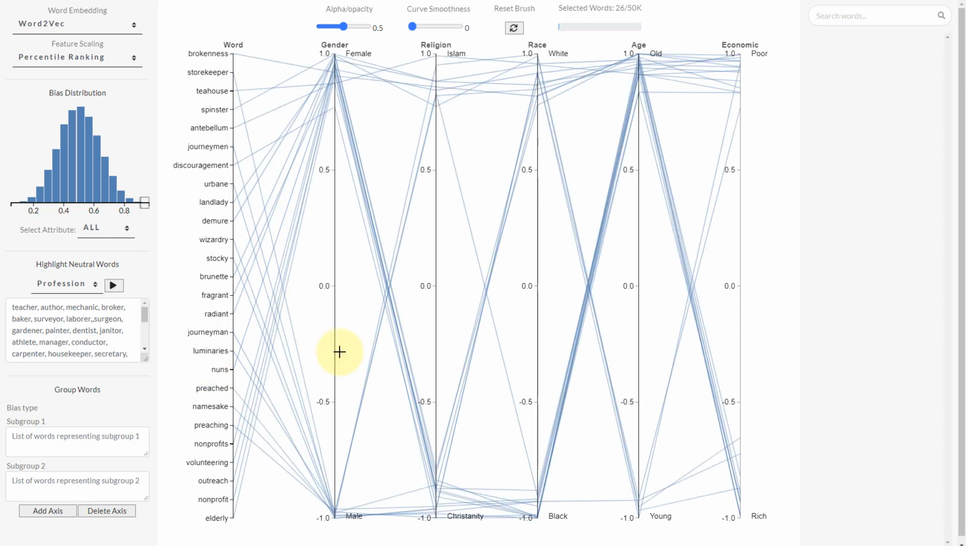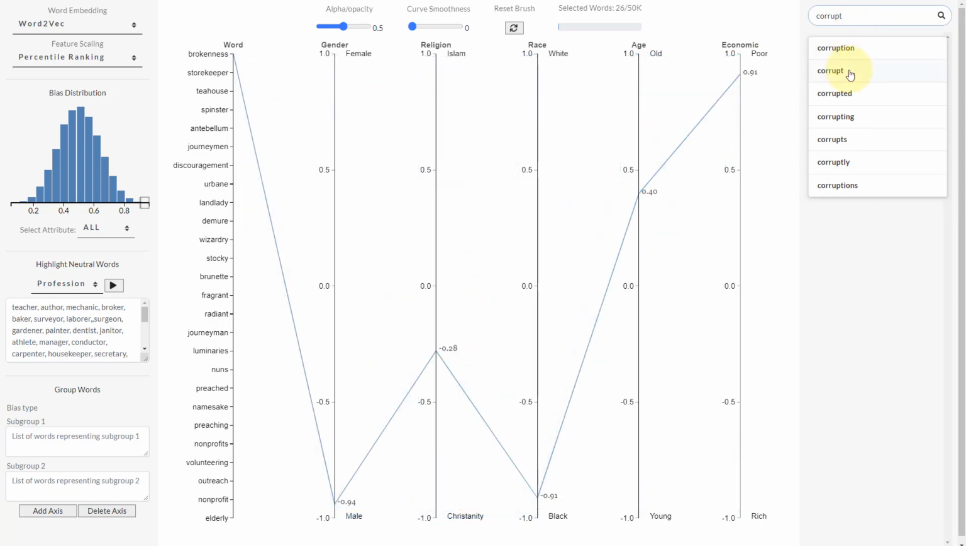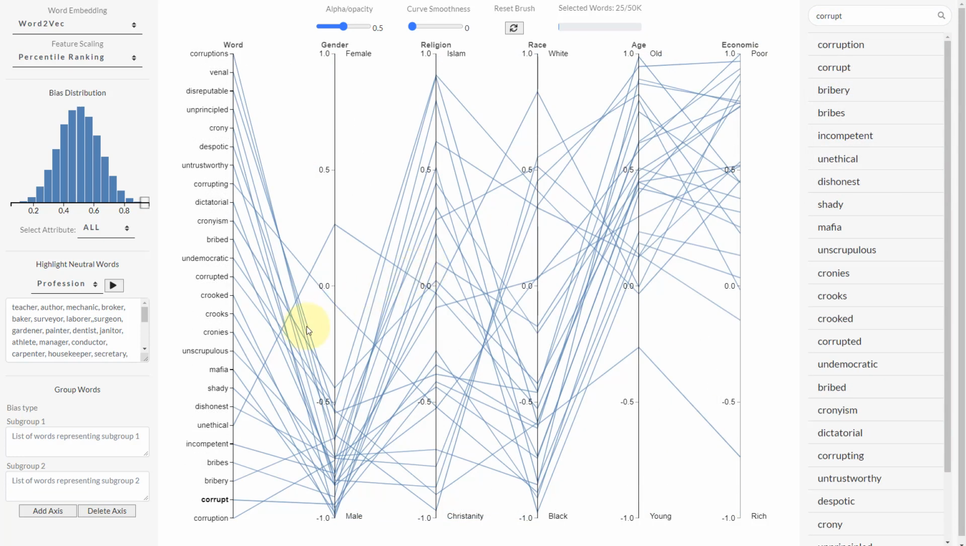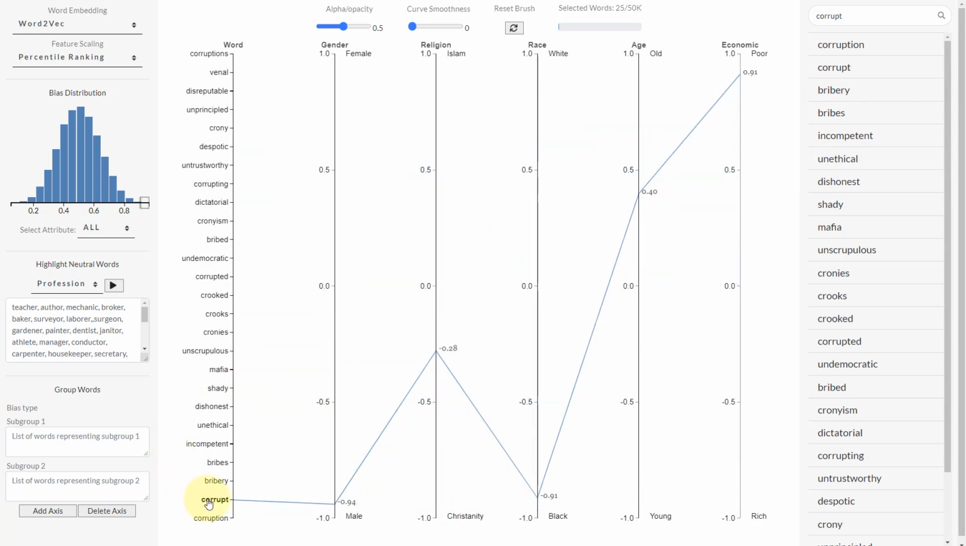If a word is not present on the word axis, we can simply go over here on the search box and we can search for a word that we want to see. So let's say we search for the word corrupt and we can simply click on the word and then the word appears on the word axis. Here you can see that the word corrupt has a strong male, black, and poor subgroup orientation.